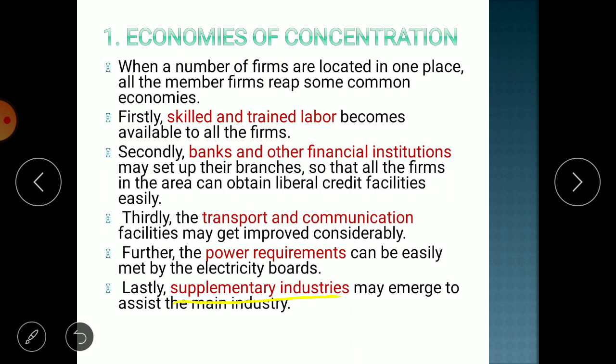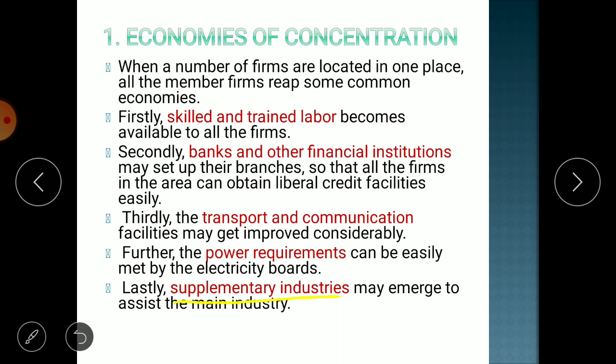So the supplementary industry, we term it as the raw material for our product. So that industry will also be developed, and due to that reason the supplier of chemicals or the supplier of other raw materials will increase, and the raw material will be cheaply available, which results in lesser cost of production.